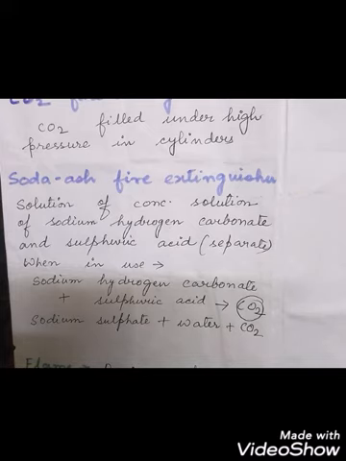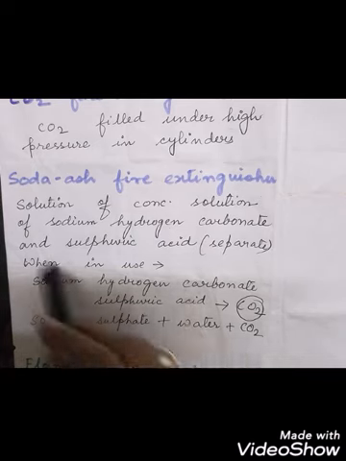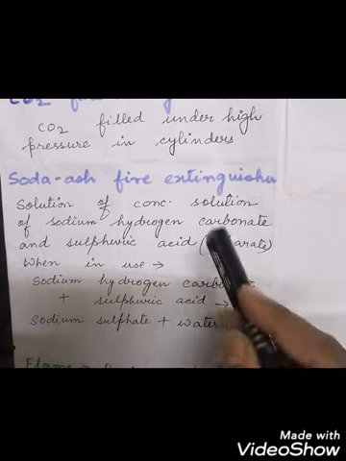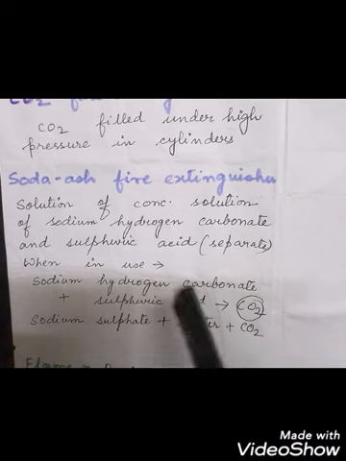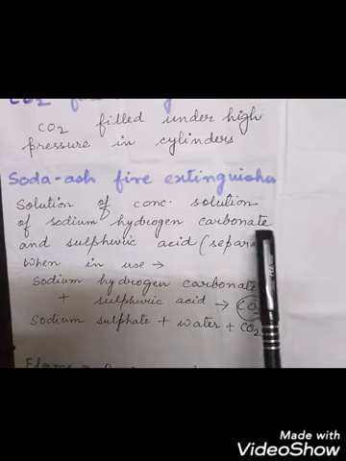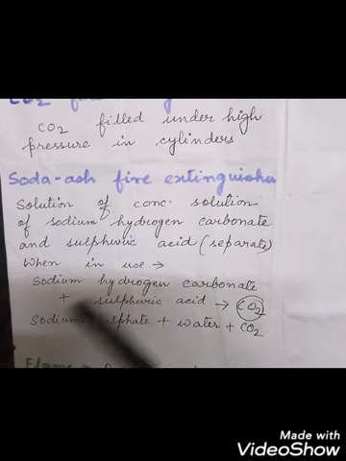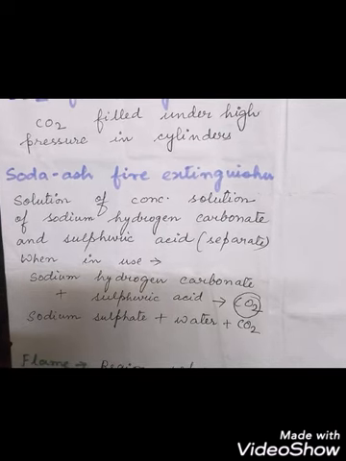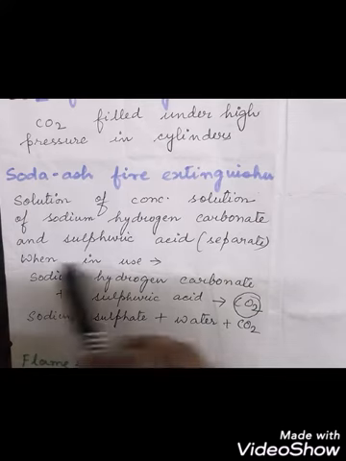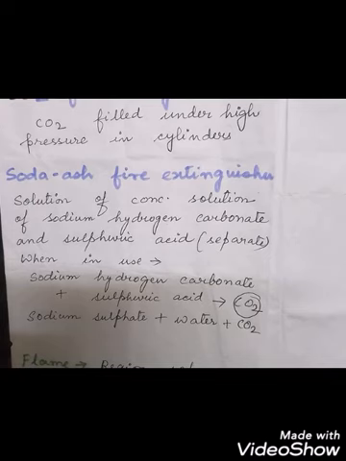While turning that knob to open the extinguisher, the sulfuric acid containing chamber opens up and mixes with the sodium hydrogen carbonate, which was present in the separate chamber when the extinguisher was not used, and then there is a reaction.